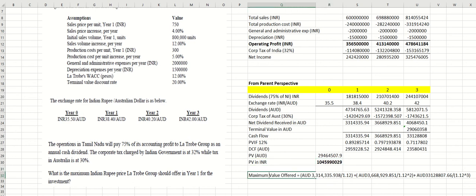If you use the Australian dollar amount, you translate it back using 35.5 by times it, and then you get the same answer. With that, we finish exercise 1.